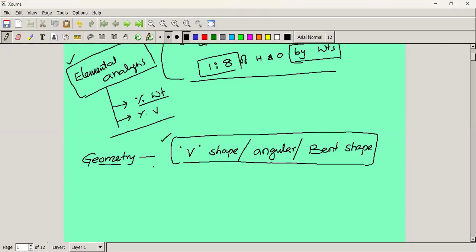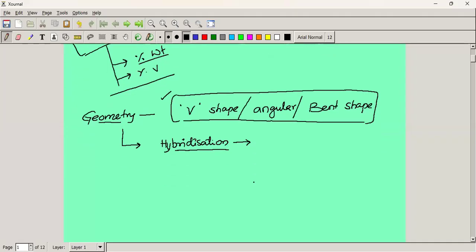How can we know the shape of a molecule? What is the method to identify the geometry of a molecule? By the VSEPR theory. So the simplest method is hybridization, according to VBT and VSEPR theory. We can analyze the hybridization, the simplest method to know the geometry of the molecule. In case of water, the hybridization is sp3.